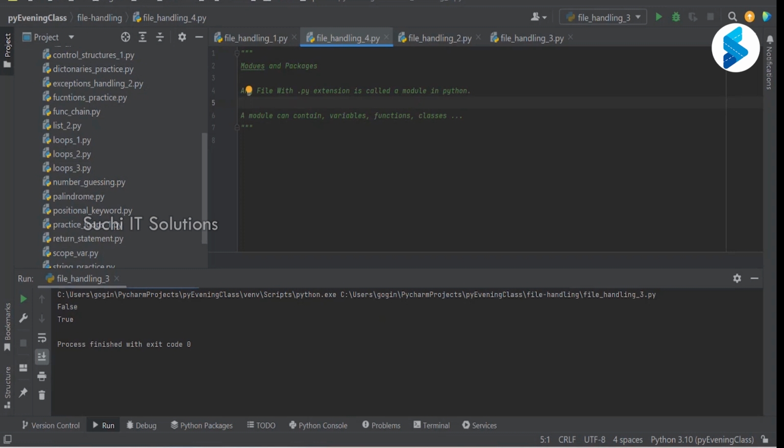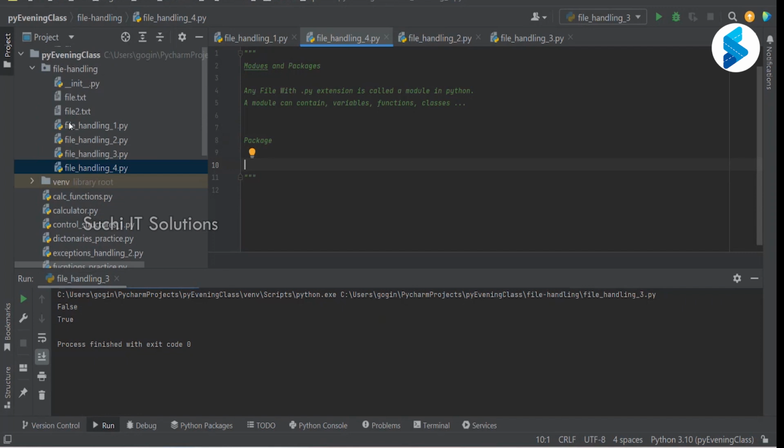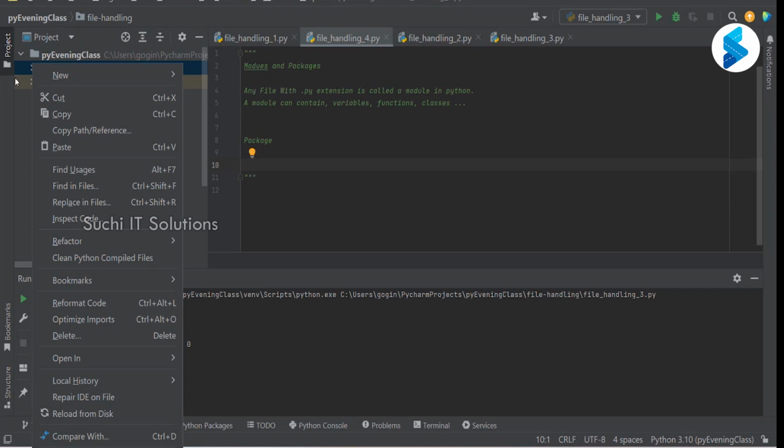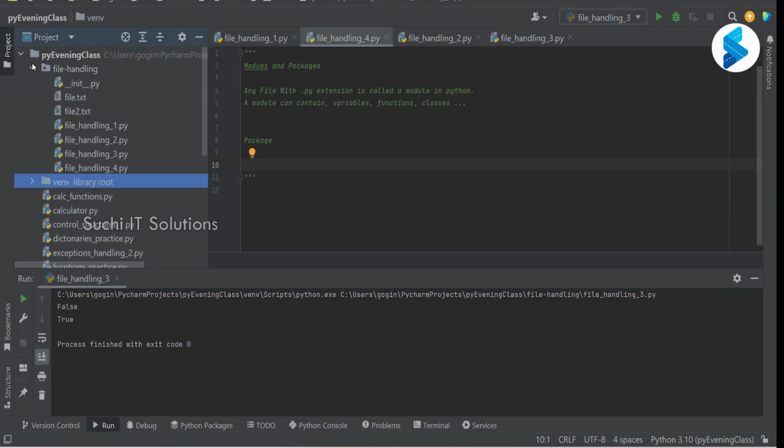Okay. Now, what is a package? Right, so there is a difference here. If you see here, there is something called file handling, a separate folder I created yesterday. Any folder with Python files can be called a package, provided it has an __init__ file in it.